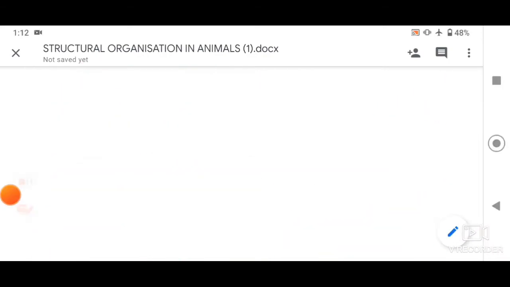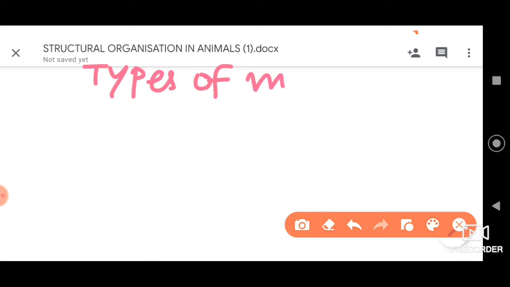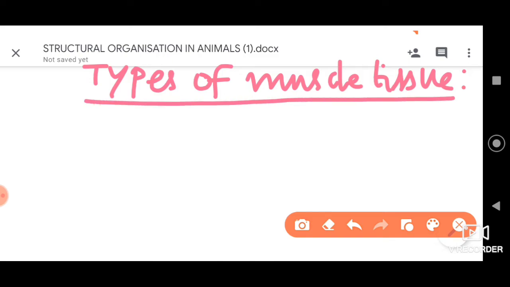Now let us go with the types of muscle tissue. We have the types of muscle tissue as the next concept. Here we are taking into consideration three aspects. One is location, in which part of the body these muscle fibers are located or present.